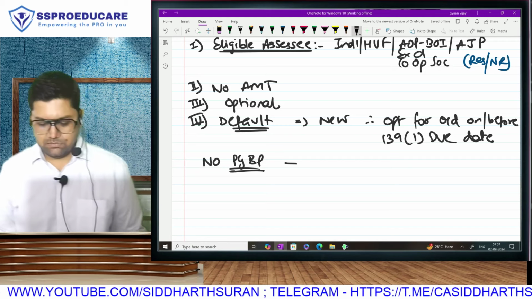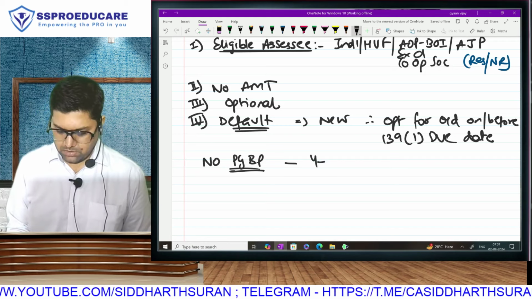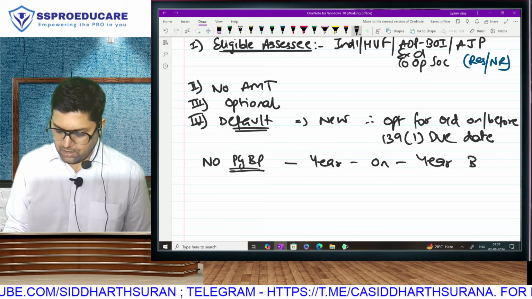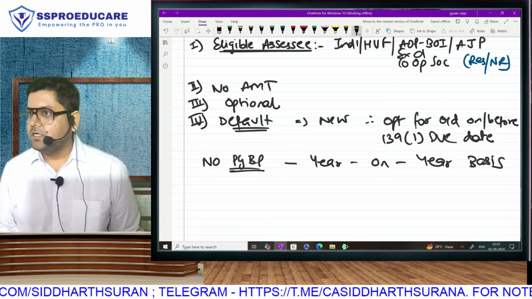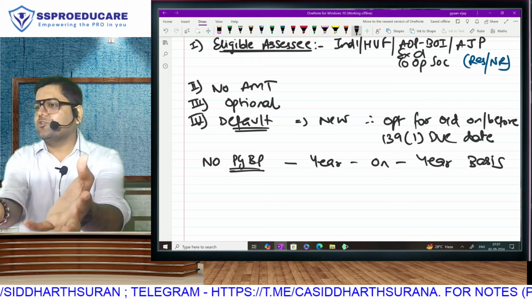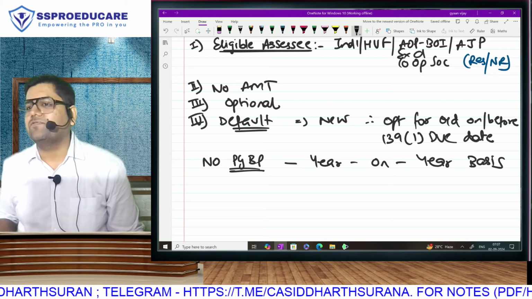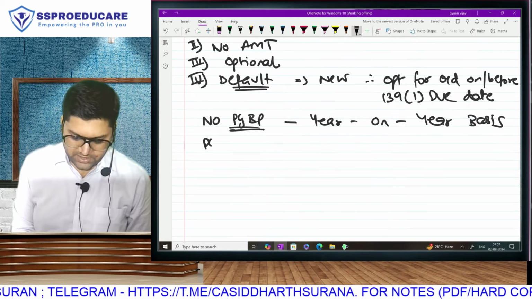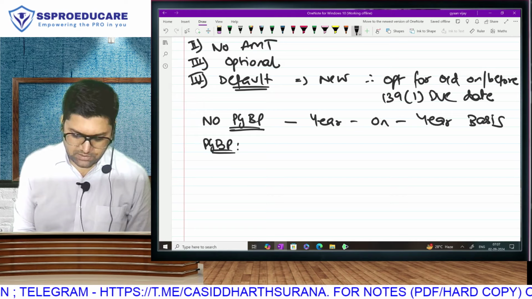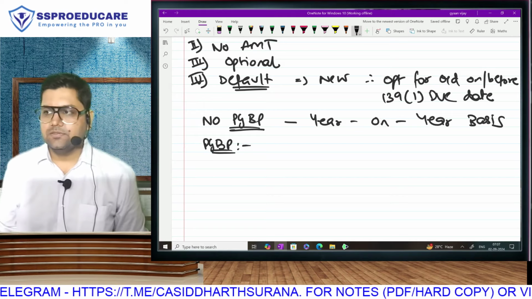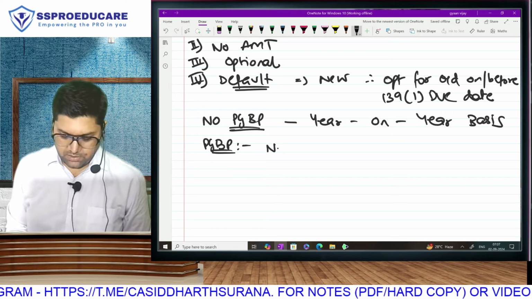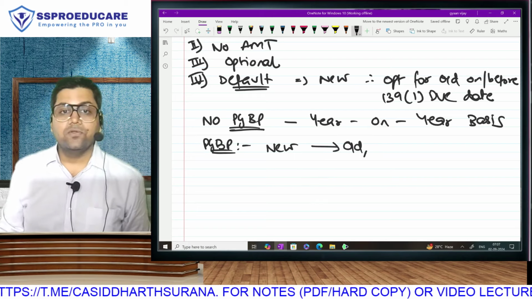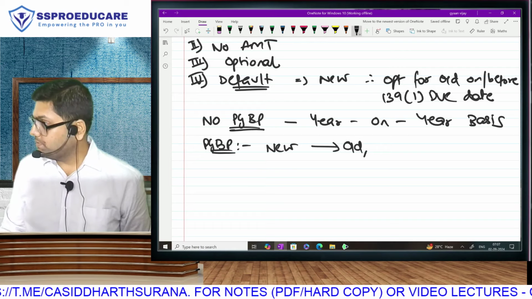no PGBP income. Year on year. This is revision, huh? In common points, everything was together. So we are now studying separate features of 115BAC, but we have already studied all this. And of course, anybody having income under PGBP, from new you can go to old. Now where are you? You remain in old only. You remain in old.